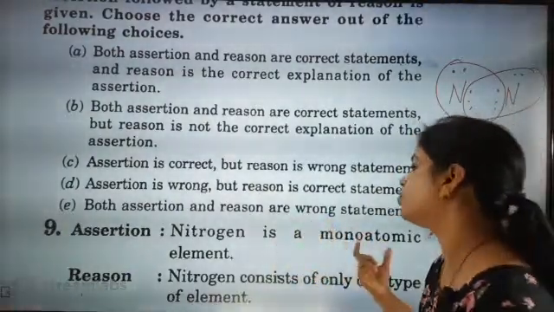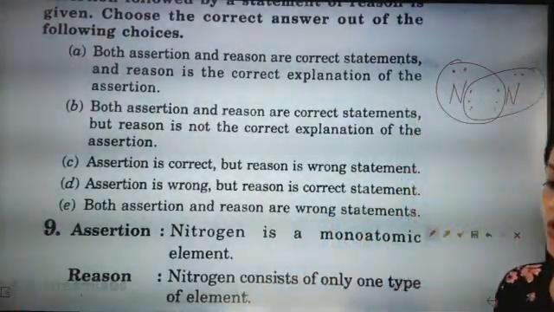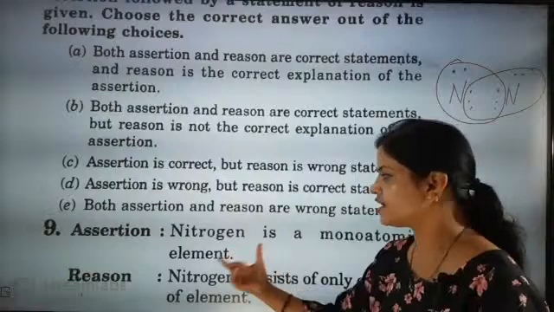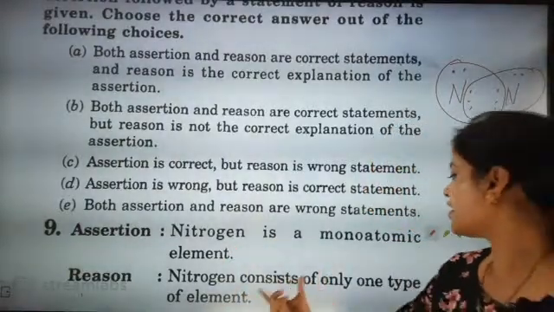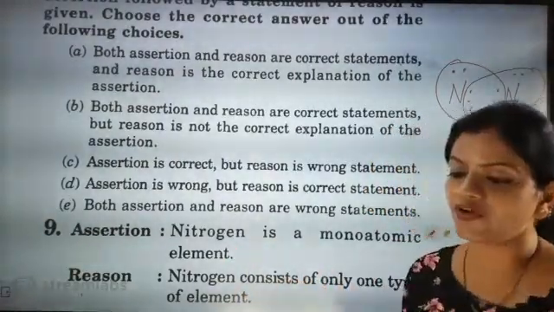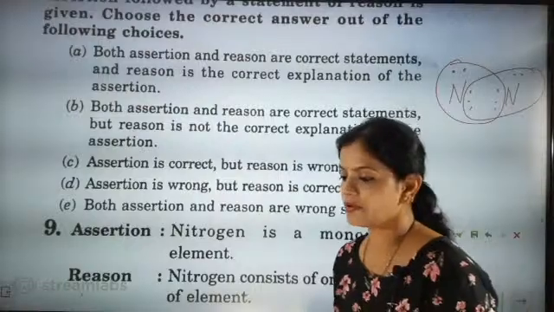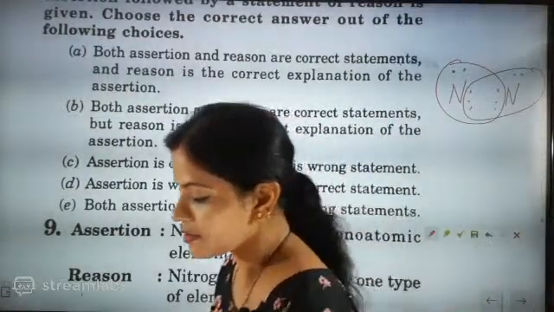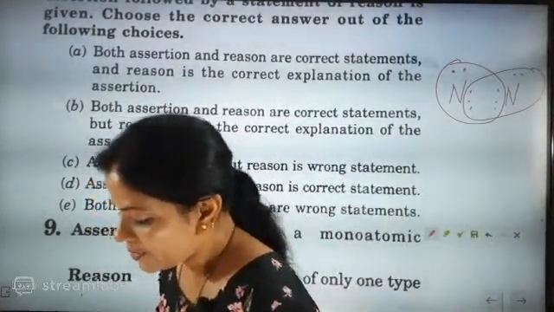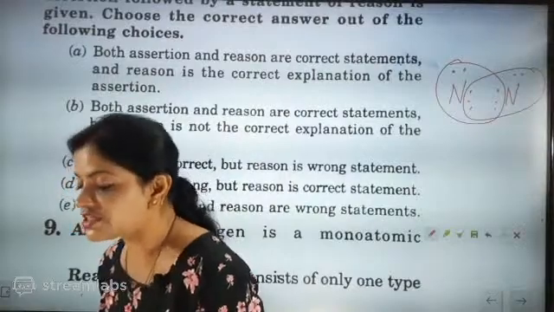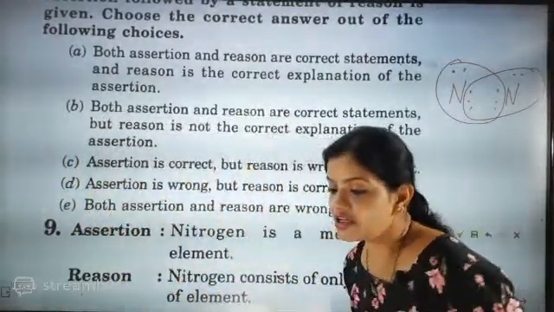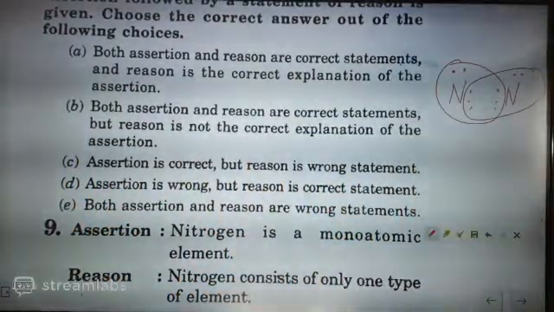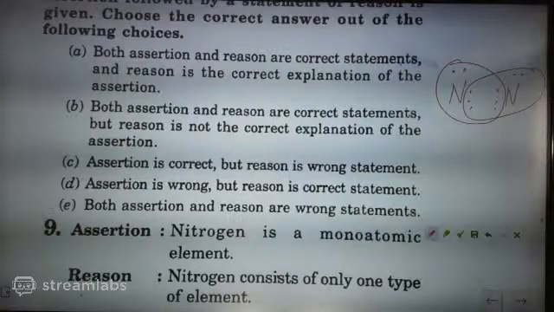Assertion: nitrogen is a monoatomic element. So when it is talking about monoatomic element, this statement is wrong. Here nitrogen consists of only one type of element. So what will be the answer for the nitrogen question? Option will be D, beta. Option will be D. Assertion is wrong.